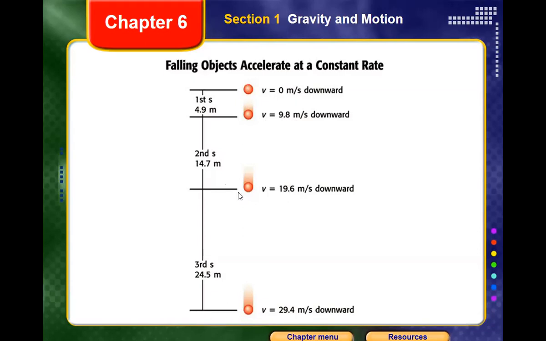Whatever the object is, we don't care about the mass of the ball, whether the ball is big or small, or whatever material it's made of. We just care about the acceleration that's happening to the object due to the gravitational force, and as the gravitational force is constant, this acceleration will be constant too.